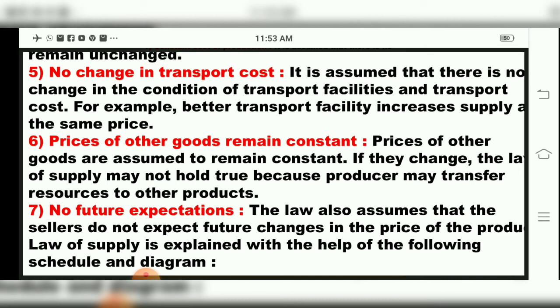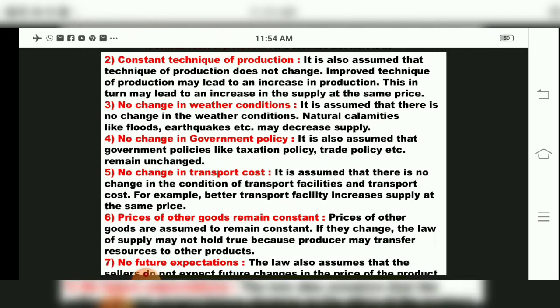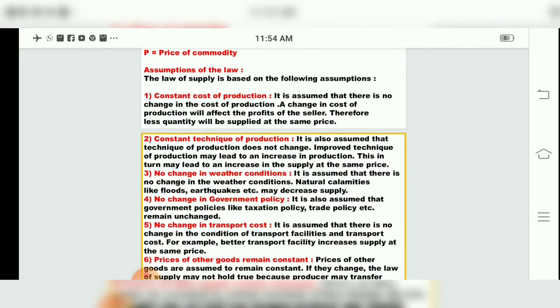The law also assumes that the sellers do not expect future changes in the price of the product. So whenever you are studying assumptions, these are all 7 assumptions, children. If there are changes in these points, then the statement of the supply will be incorrect. So to have a correct statement for the law of supply, that the higher the price, the higher the supply, and the lower the price, the lower the supply, these things should be assumed.